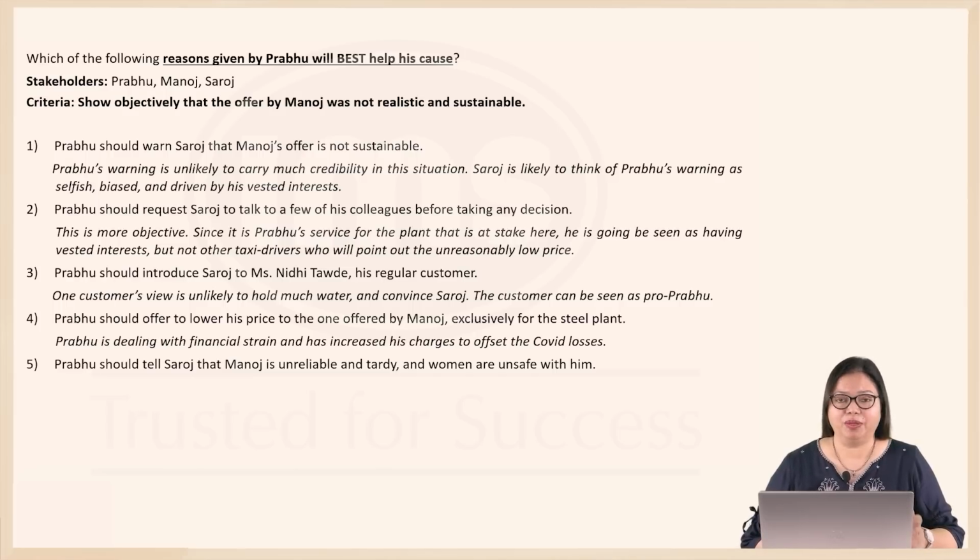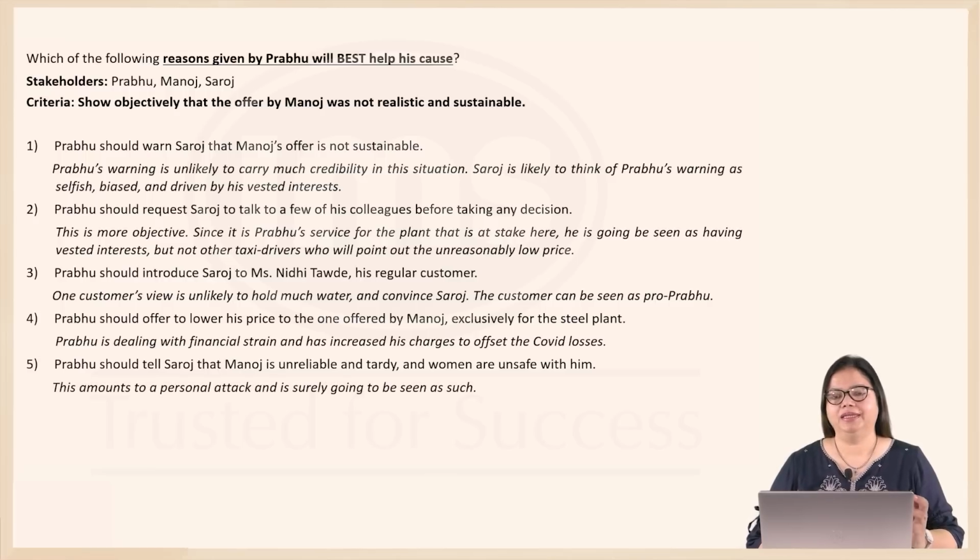Option 5. Prabhu should tell Saroj that Manoj is unreliable and tardy and women are unsafe with him. Now this one will surely appear like a personal attack and is not going to convince Saroj, because the details given here are personal characteristics that are being attacked without any objective data. So Prabhu directly pointing out that Manoj is unreliable and tardy and women are unsafe, etc. is not going to be a valid argument to convince Saroj.